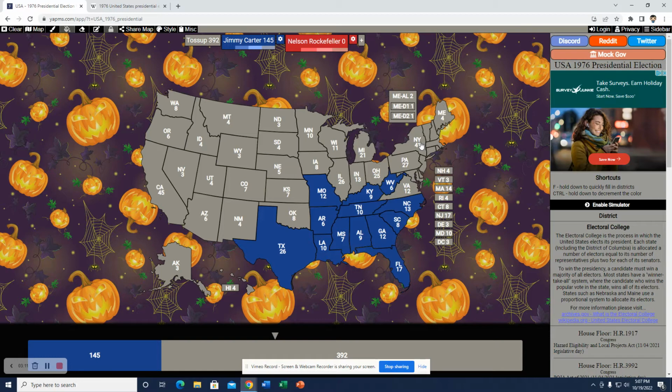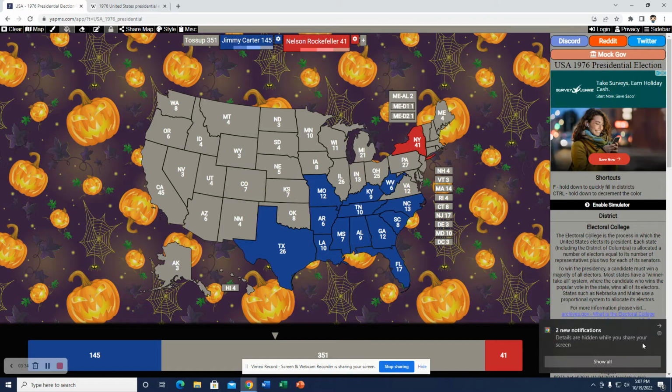States in the Northeast, like Rockefeller's home state of New York, I believe would go for him. It did go for Carter, but I believe Rockefeller won it due to being his home state, doing better in places like New York City and the boroughs. Carter will still do good in them too, but I say Rockefeller doing just a little bit better to win his home state due to having, like I said, the liberal moderate stances on the economy and social issues, being more tough on crime though, and a more internationalist foreign policy.